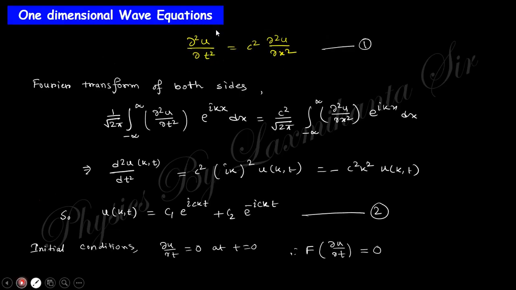Next one is the one dimension wave equation. This is the one dimension wave equation whose solution can also be found by this Fourier transformation. How? If you take the Fourier transformation of this equation, you can see the same things: using the bypass method you take this as a derivative, and this is the integration. We will get this double term ik square, and there will also be the other term like that.